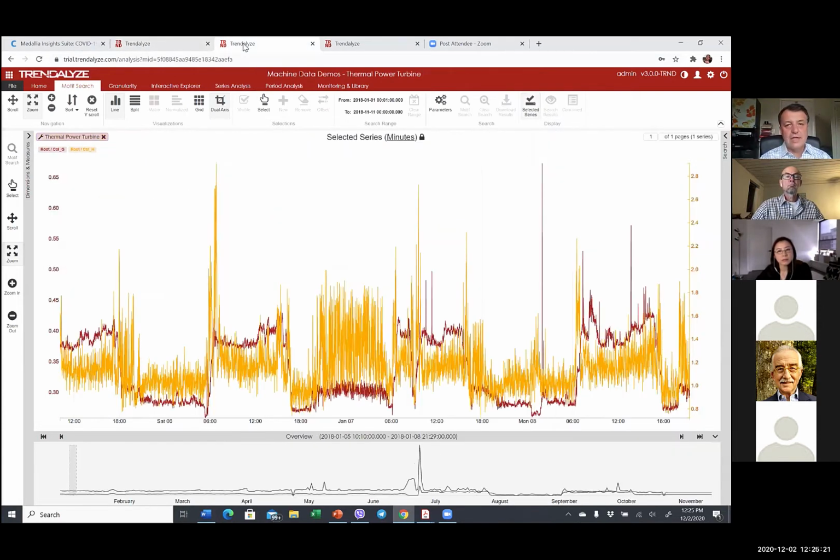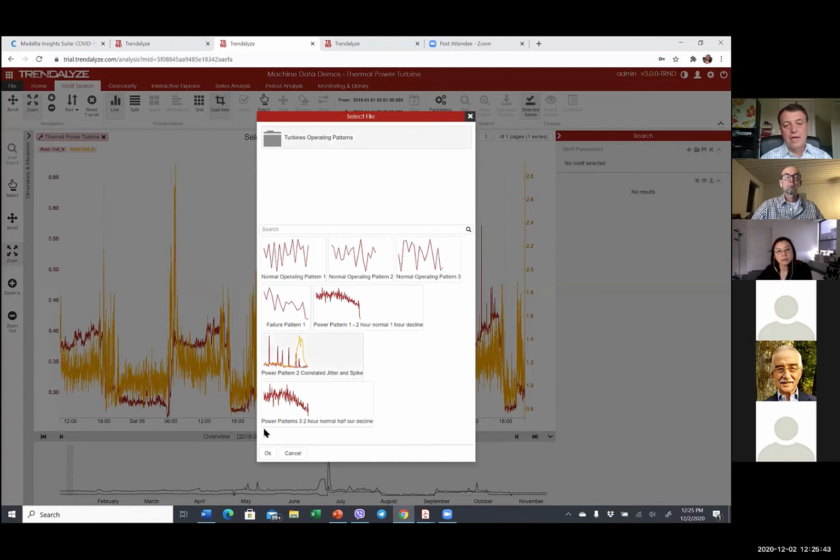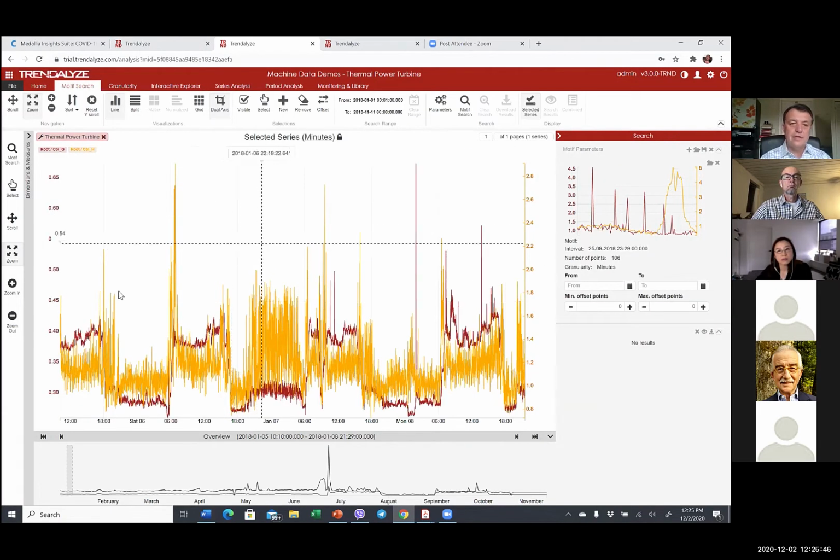I would switch to a slightly different data set to show you a correlated search, when we want to find a pattern between two measures that can potentially show exceptions. These are thermal power generators, and we have fans, and they have a pattern defined in the library. This is a correlated pattern, and I'll explain it. And notice here, this data is about 2 years of minute-by-minute data on a single turbine. And notice how little of the data we can fit on the graph. But essentially, this search and this query for a different pattern would go everywhere.